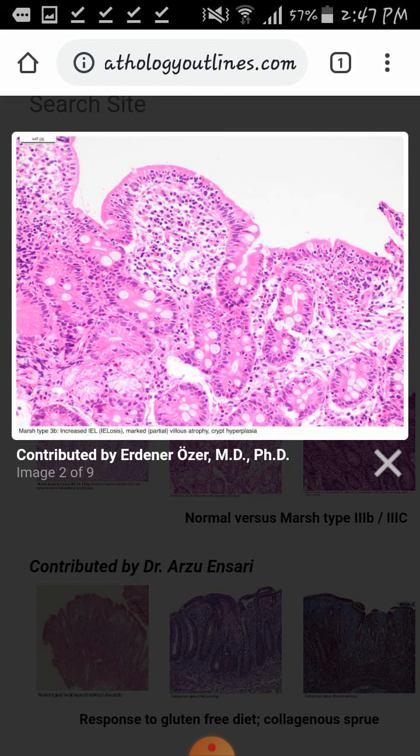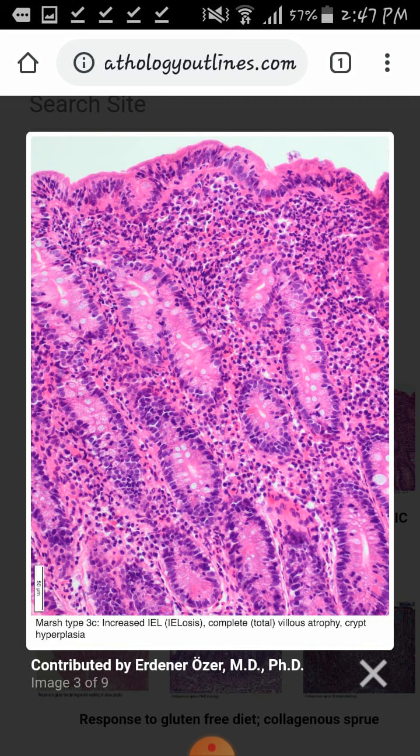So there are important points which should be kept in mind while studying the histopathology of celiac disease. There is flattening of villi, crypt hyperplasia, intraepithelial lymphocytosis, and inflammatory infiltrate in the lamina propria. This is again the same diagram showing flattening of the villi, intraepithelial lymphocytosis, lamina propria inflammatory infiltrate, and crypt hyperplasia.